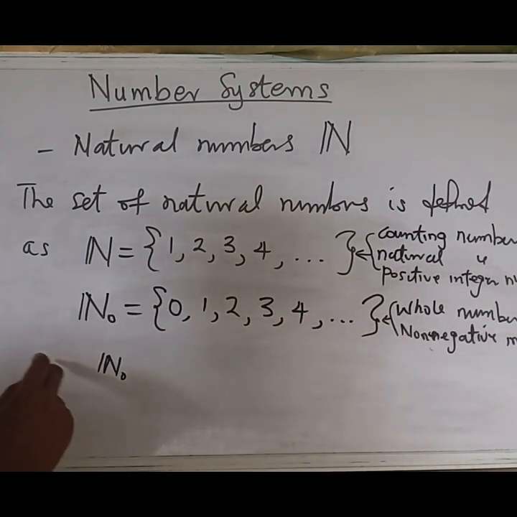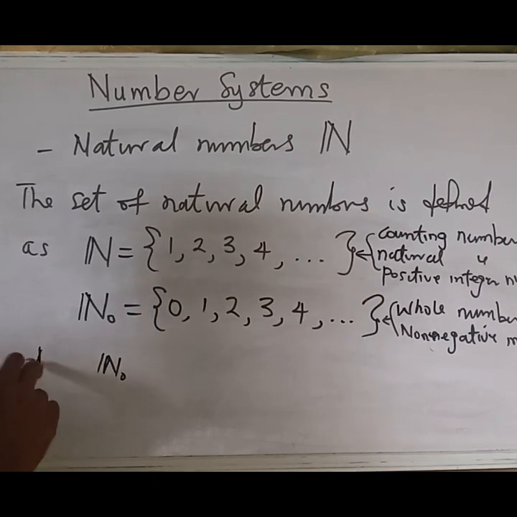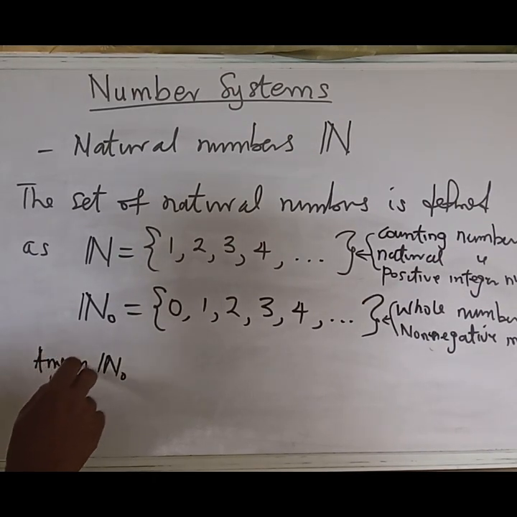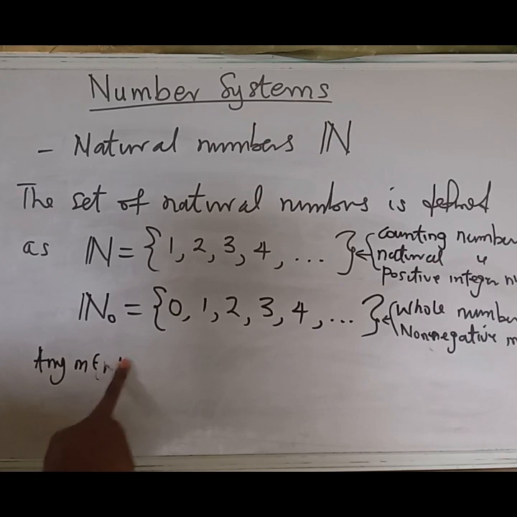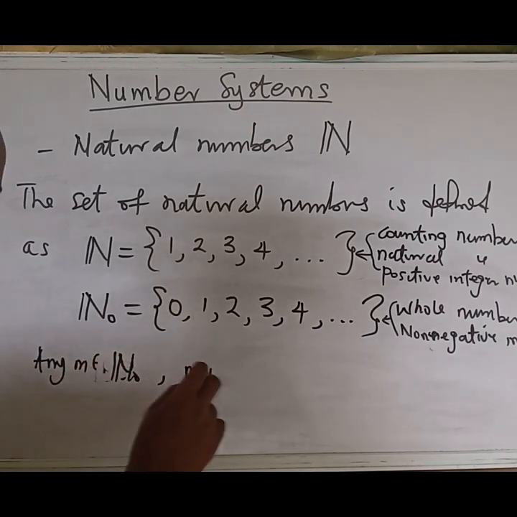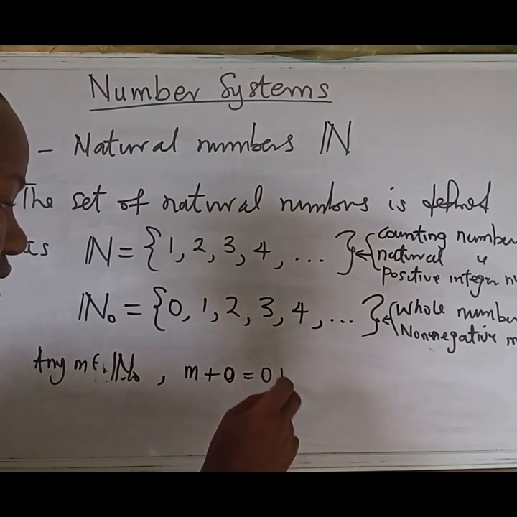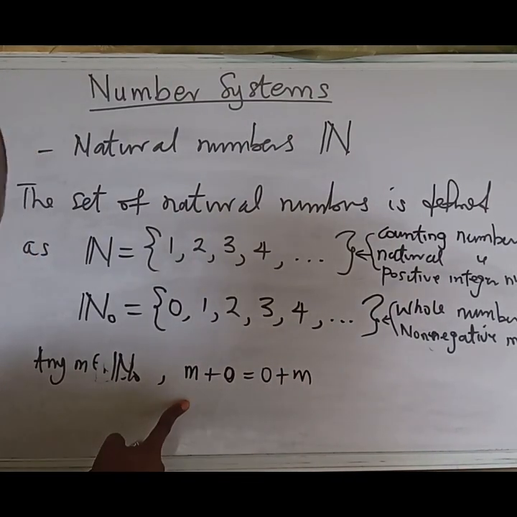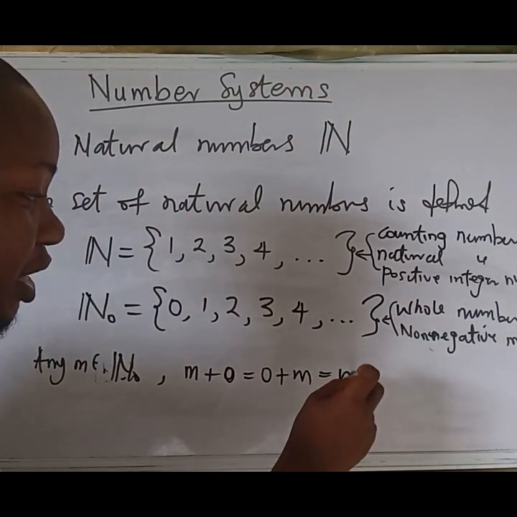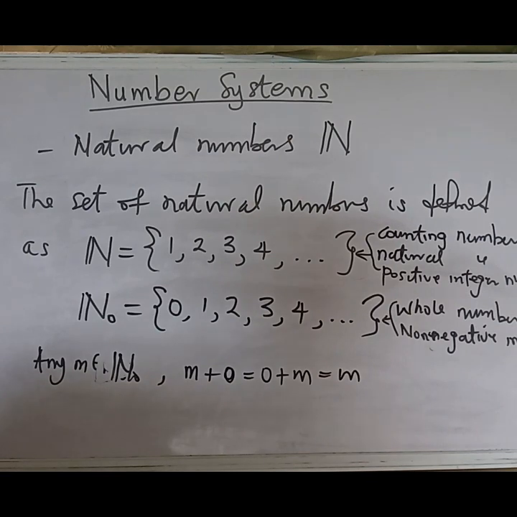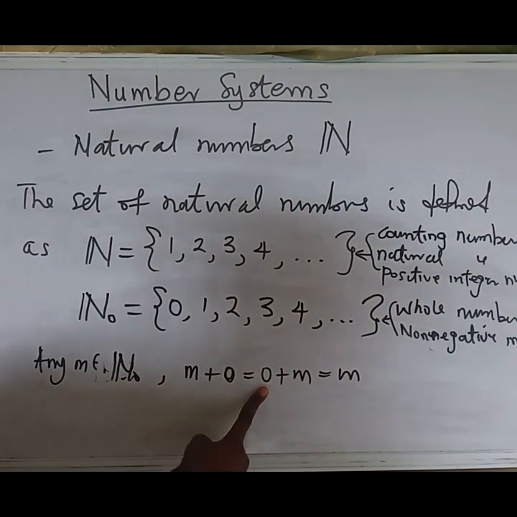For example, if I pick any number m in N naught, then m plus zero, which is the same thing as zero plus m under commutativity that we have said earlier, will be m. So in this case, we call zero an identity number.